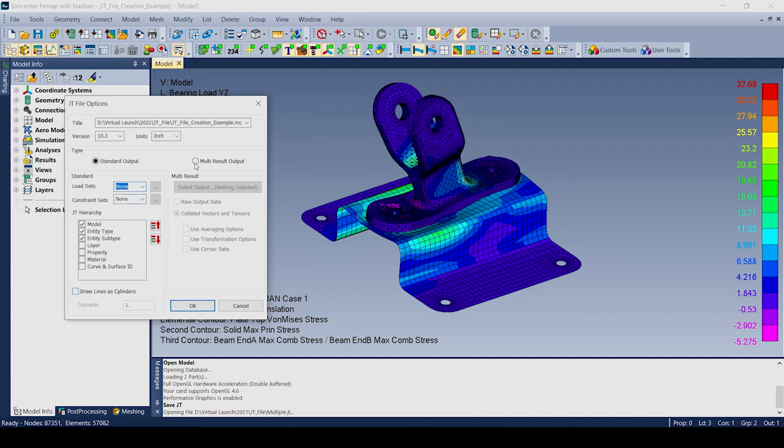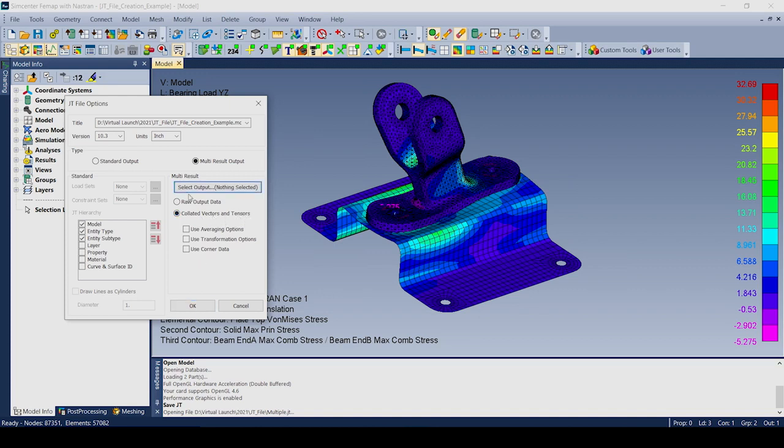But what we're really going to look at, and this is what's really interesting about this new version, is multi-result output. So we can send it either as raw output data directly from FEMAP. That would basically be like taking the data from Nastran and sending it over, or as collated vectors and tensors, which is what we're going to choose instead.